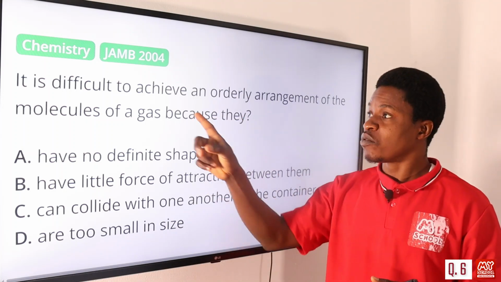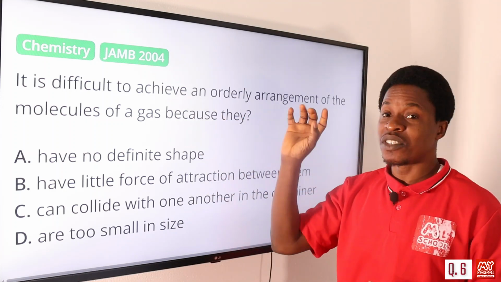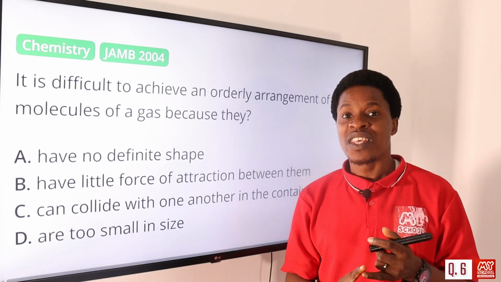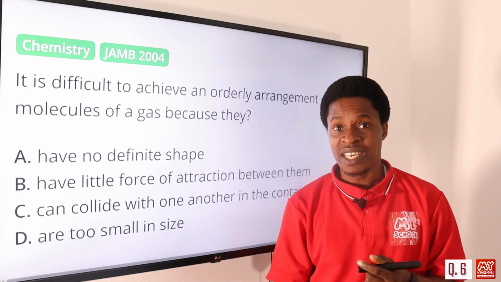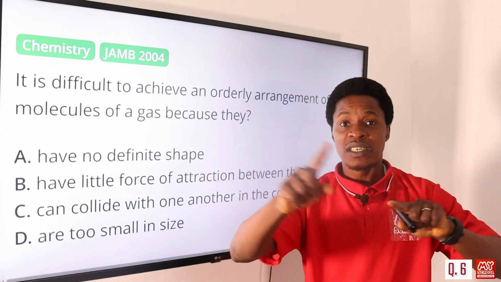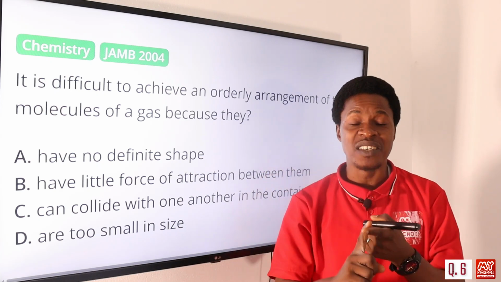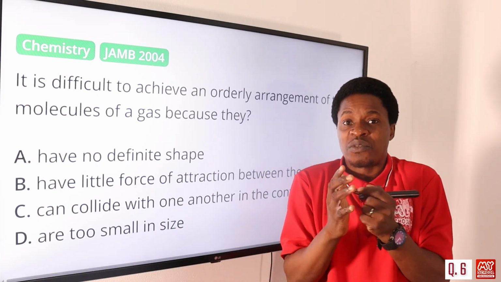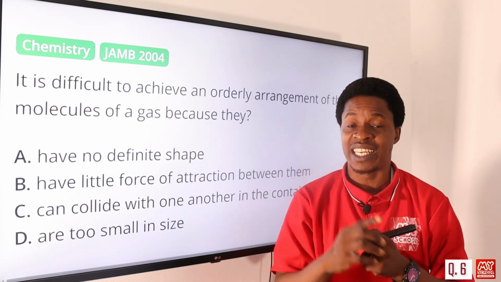The reason why it will be difficult to achieve an orderly arrangement is because of the high kinetic energy that they have with them. You can see the molecules of gases are always having random motion, colliding with themselves and then with the walls of the container. So they don't stay together. So it will be difficult because of that high kinetic energy.